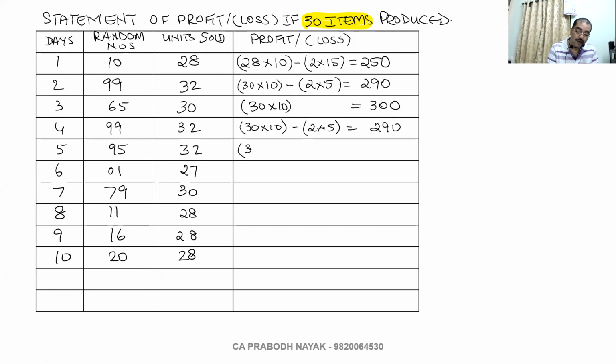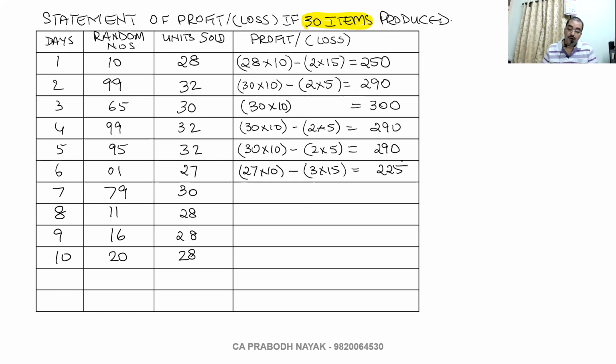Same here. 30 into 10 minus 2 into 5 is 290. 27 are sold. Yes, 27 are sold. So I will have 27 into 10 minus 3 into 15. 3 into 15. 270 minus 45, 225. Absolutely right.